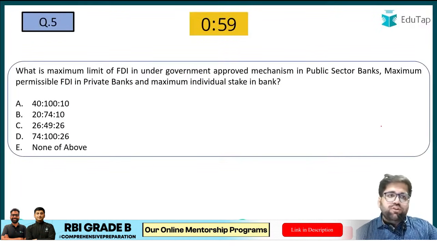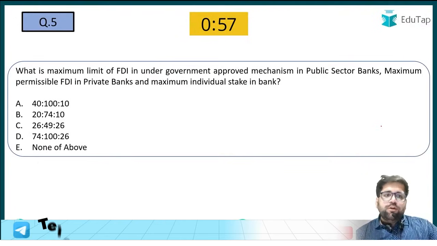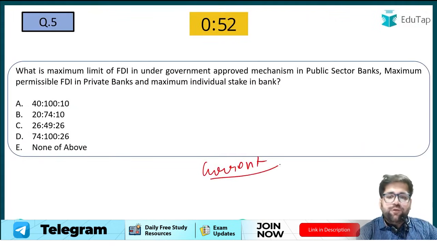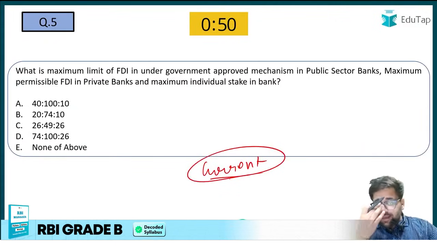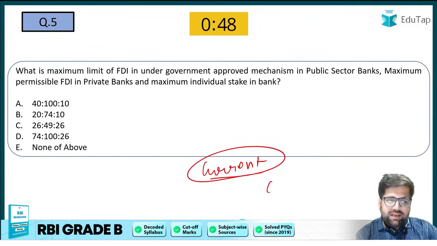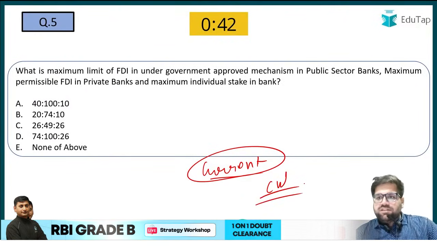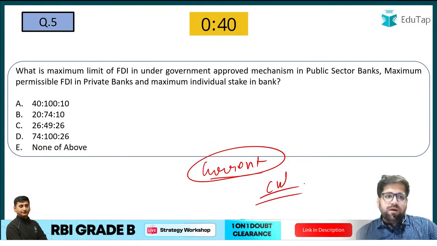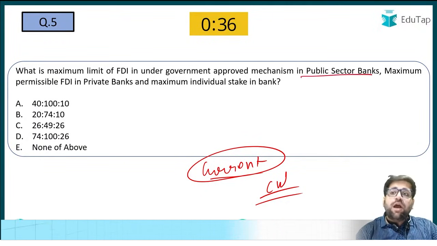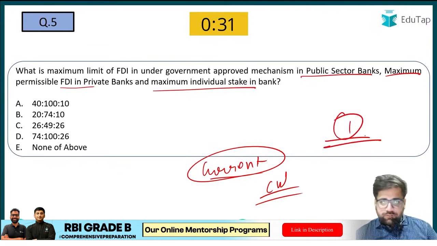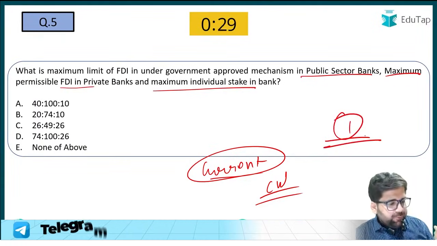Now we are coming to question number 5. This particular question is based on current affairs as well, you can say. But again, if you are reading your Business Standard, Economic Times, Hindu BusinessLine, then this particular question is again a cakewalk for all of you. What is the maximum FDI limit under the government approved mechanism for public sector banks, the maximum permissible under private banks, and the maximum for an individual state-owned bank? So you have three questions which have been asked here. Again, this is a one marker question. So I request everyone to please participate.